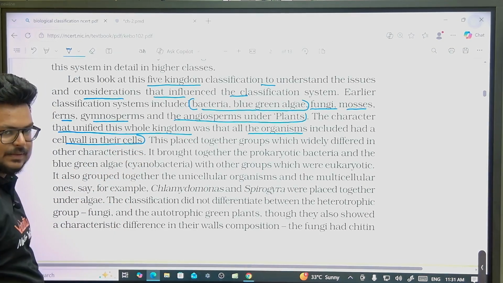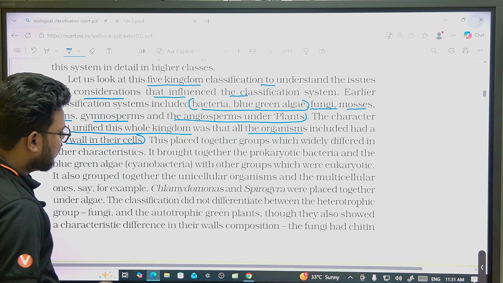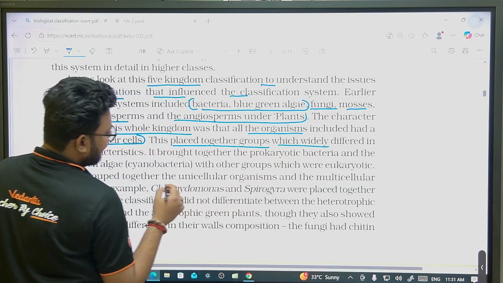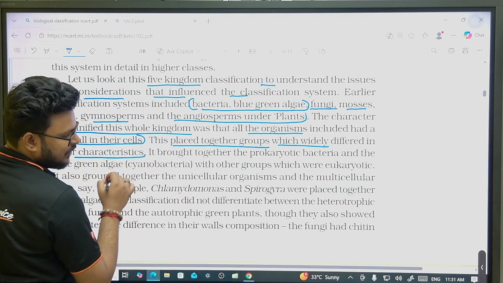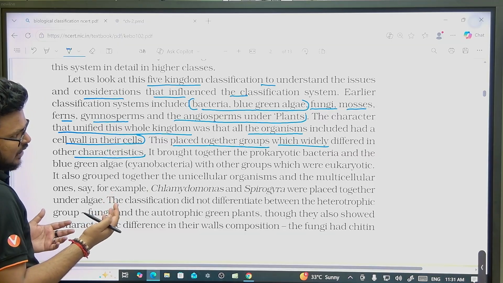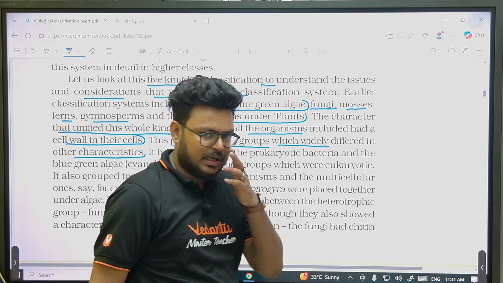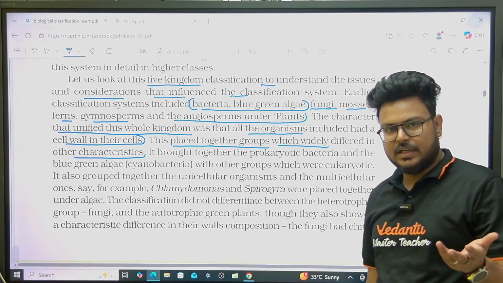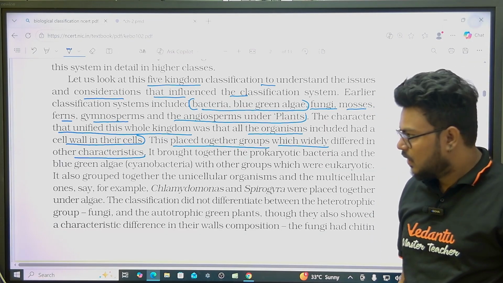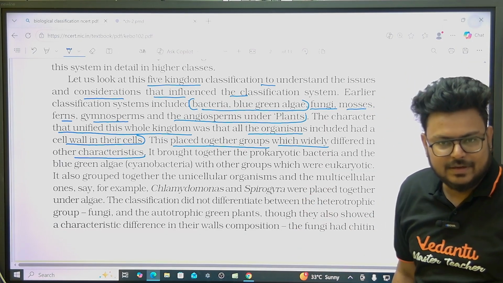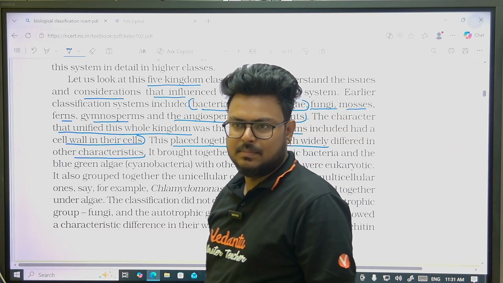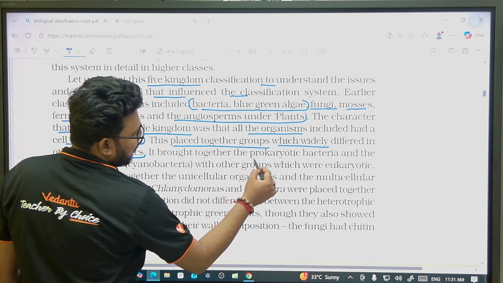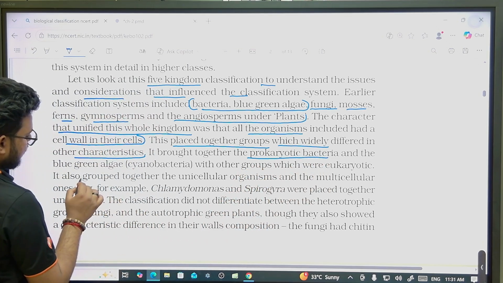This placed together groups which widely differed in other characteristics. In case of fungi, we do have cell wall, but they are heterotrophic. Bacteria, some of them are chemotrophs also. So their characters were widely different, but still they were placed together.